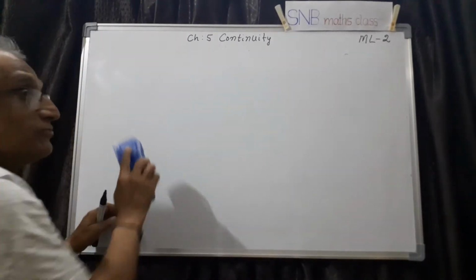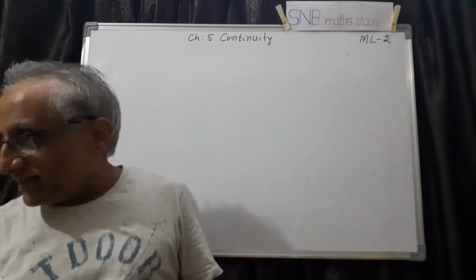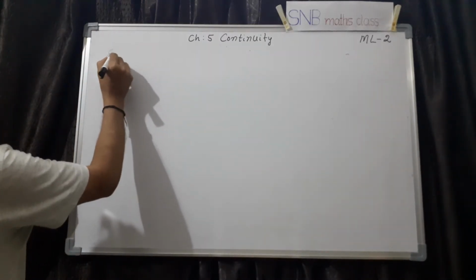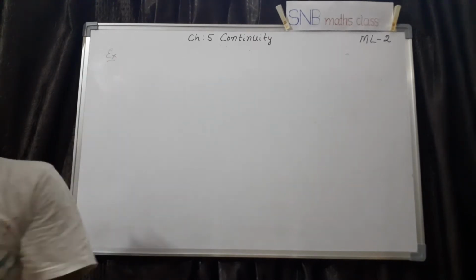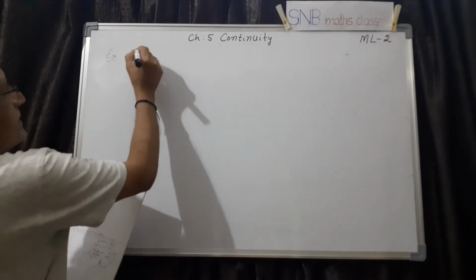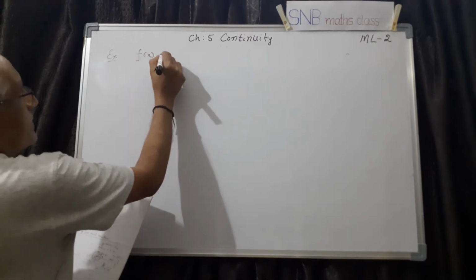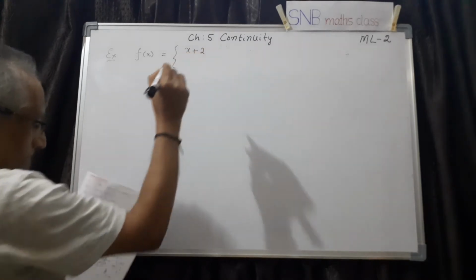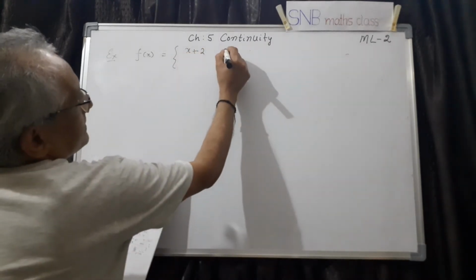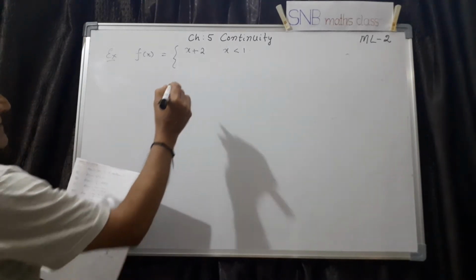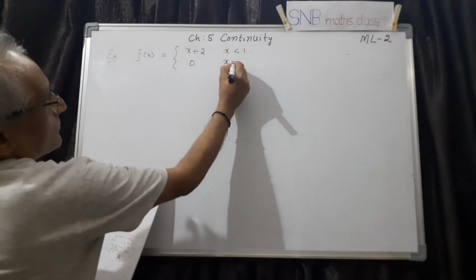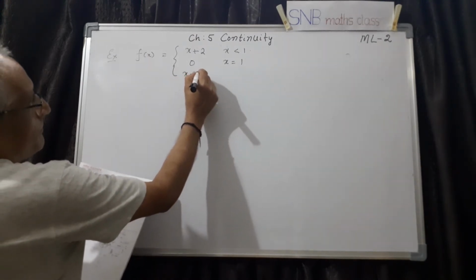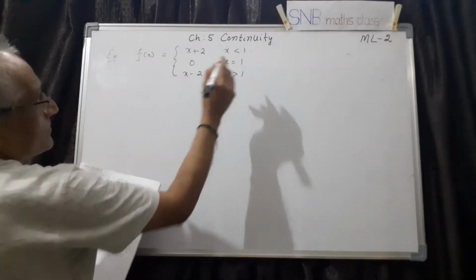That means you should find where the function is continuous and where the function is not continuous. Let us take, for example, the second one. I will take a few questions from the textbook only. f(x) equal to, let us take, say, x plus 2 when x is less than 1, it is 0 when x equals 1, and it is x minus 2 when x is more than 1. So this is the function.